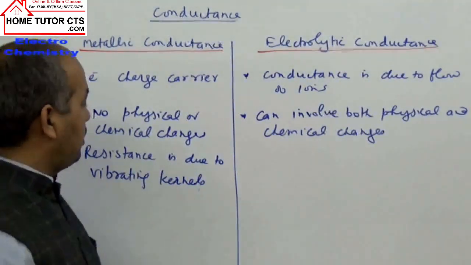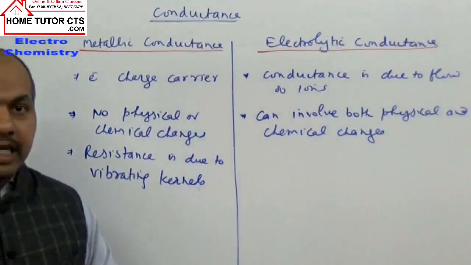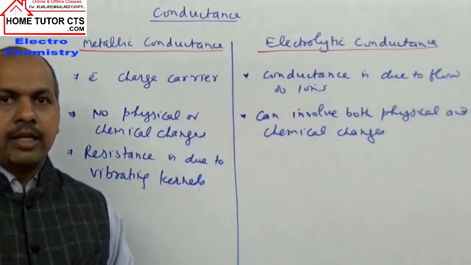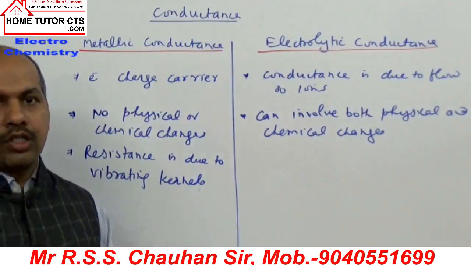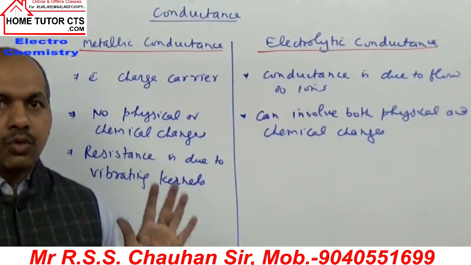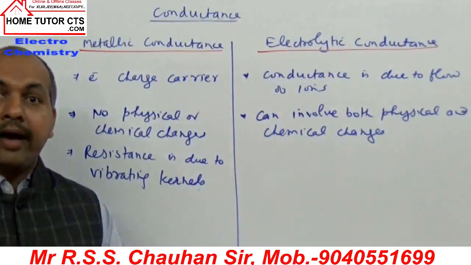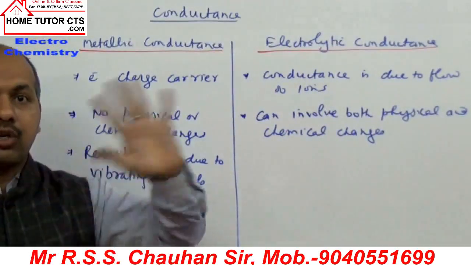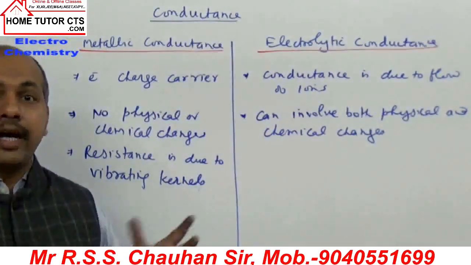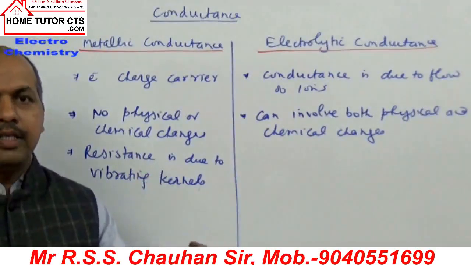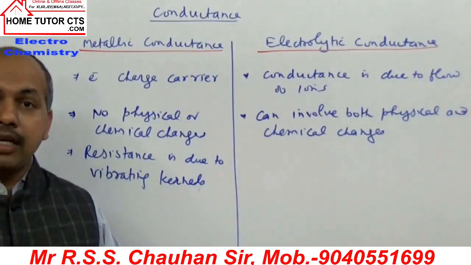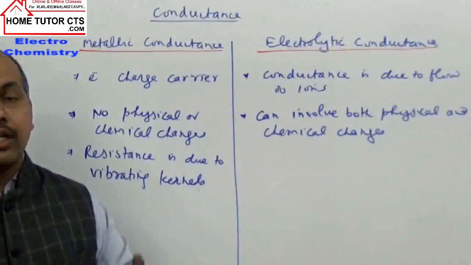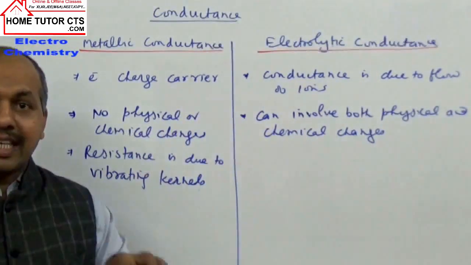You have discussed this point in metallic bonding, that one model is called the electron sea model. What is the electron sea model? We assume the metal's outermost electrons are almost free. Why? Because metals have low ionization enthalpy. Since metals have low ionization enthalpy, the outermost electrons of the metal atoms are held loosely. Loosely held means they can move freely in the entire metallic crystal, and the part remaining of the metal atoms after removal of the valence electrons is called kernels.